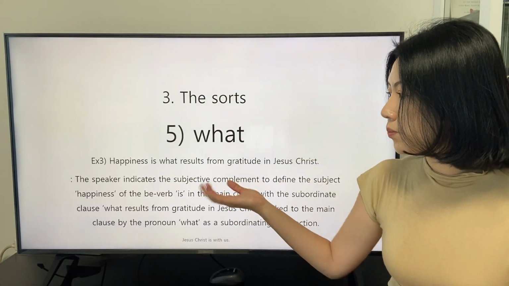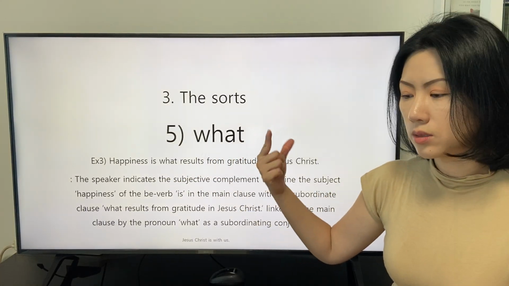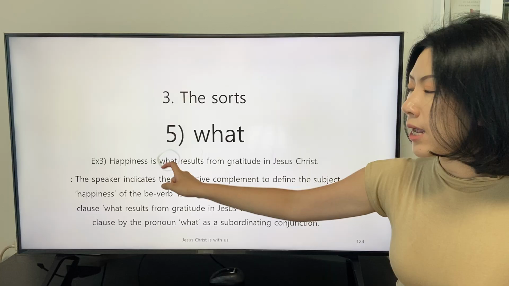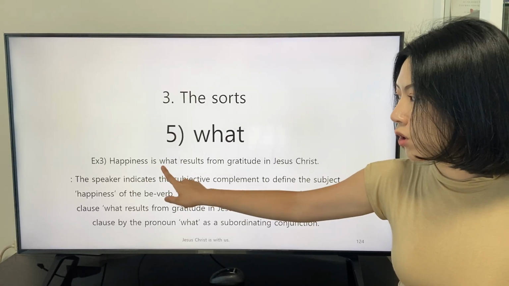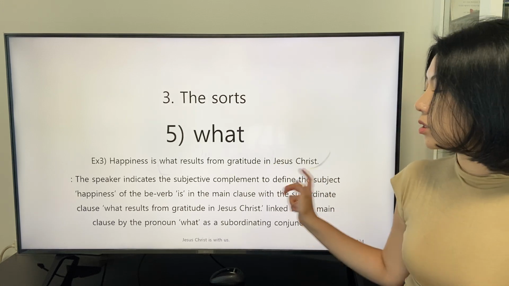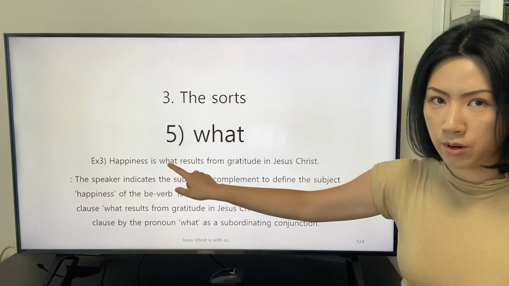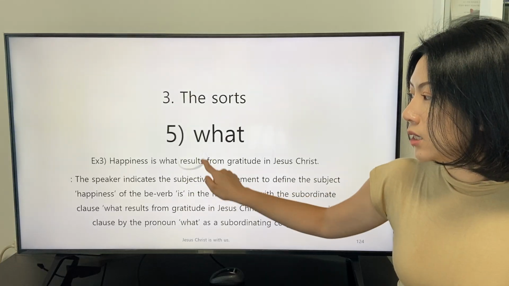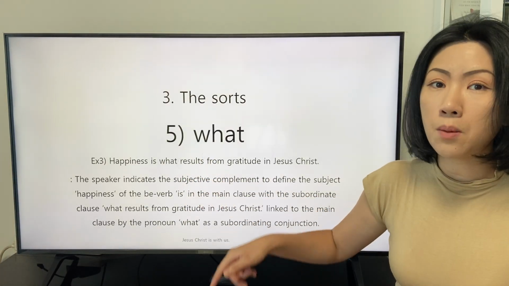And the speaker sets the pronoun "what" as the subject of the subordinate clause. The pronoun "what" is described by the intransitive verb "result" in the subordinate clause.